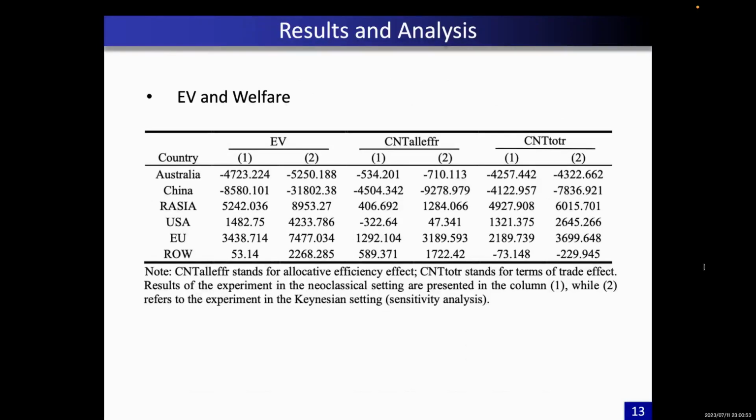This table shows the welfare deviation in the form of equivalent variation. Note that we have two experiments here, number 1 and number 2. Number 1 stands for the results of the original experiment, and number 2 shows the results of the sensitivity analysis, which I will mention later.